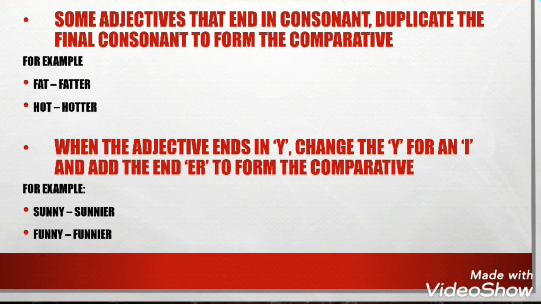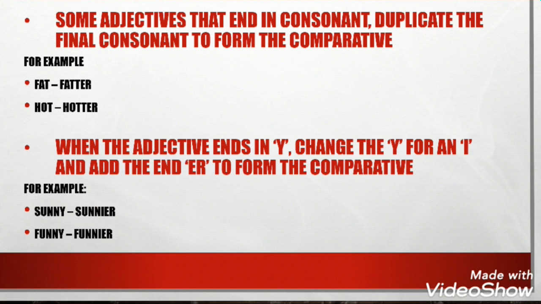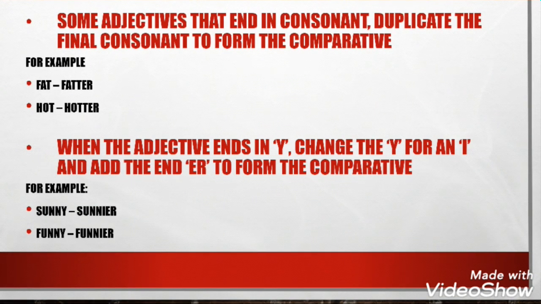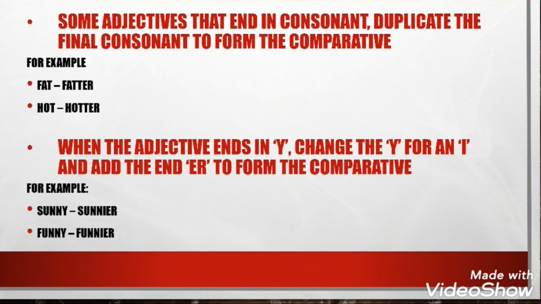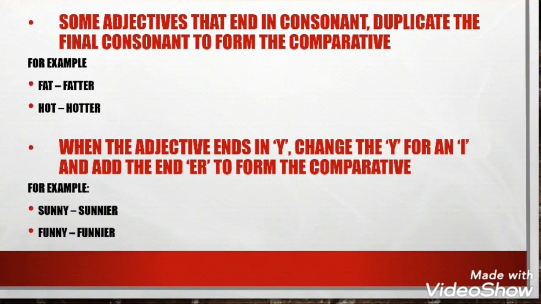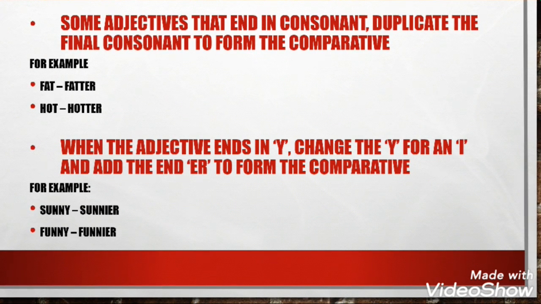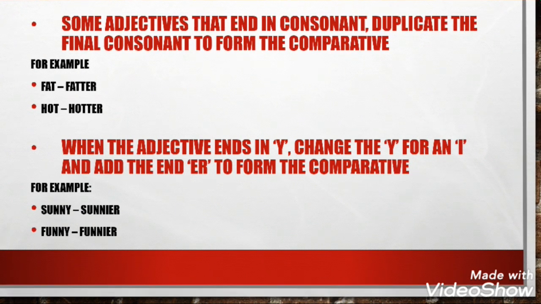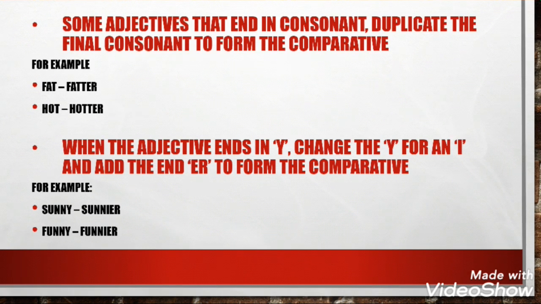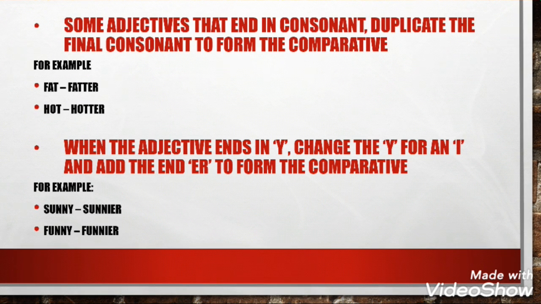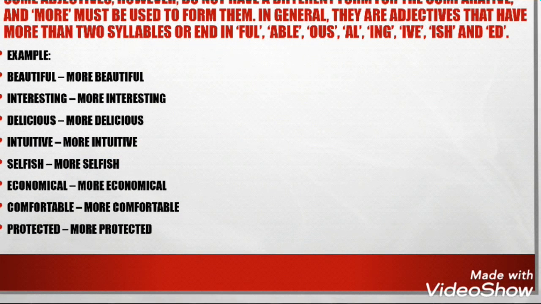Some adjectives that end in a consonant duplicate the final consonant to form the comparatives. For example, fun and hot. The comparatives are funner and hotter. When the adjectives end in y, change the y for an i and add er to form the comparatives. For example, sunny and funny. The comparatives are sunnier and funnier.